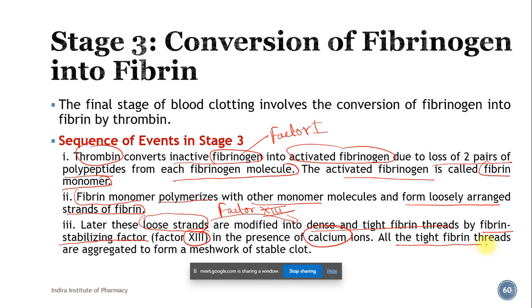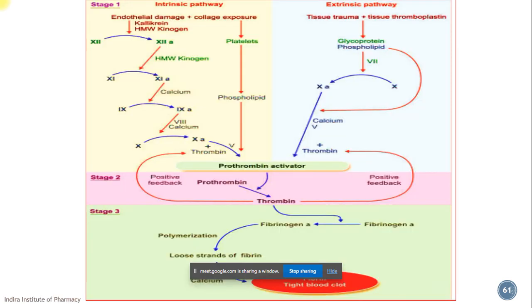So all the tight fibrin threads are aggregated to form a meshwork of stable clot. So meshwork, we say the fibrin threads will be arranged something like this, and in between you will find the platelets. So this is a meshwork of the fibrin threads which will hold the platelets together. Okay, so this is the combined diagram in which you will find all the three stages.